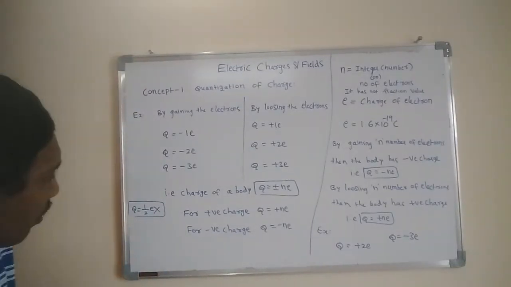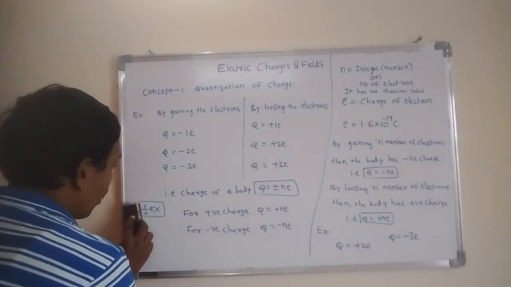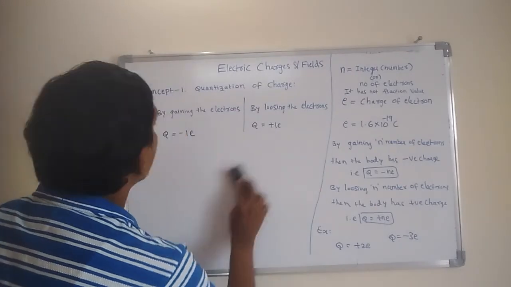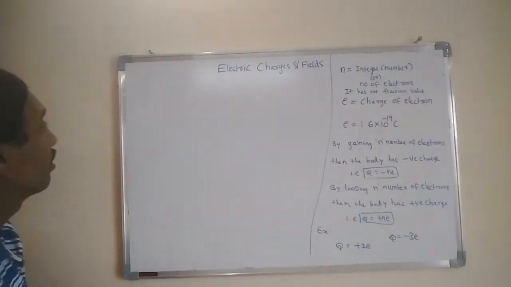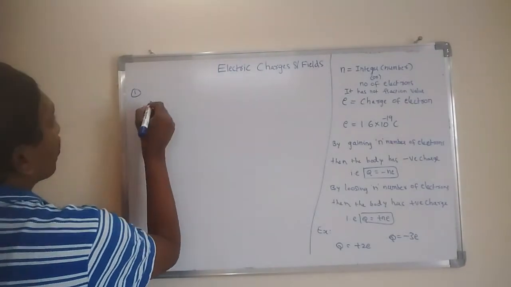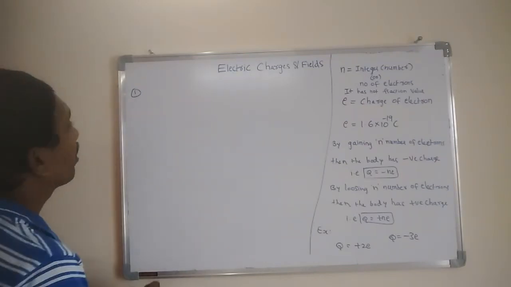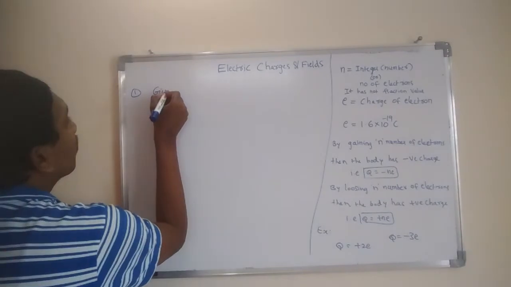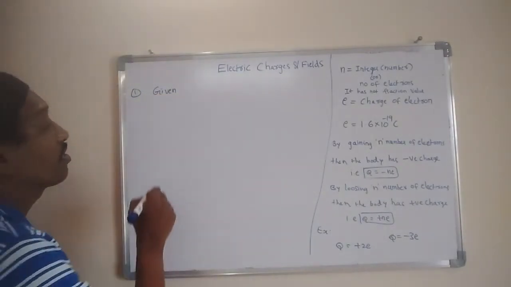Right. So I want to explain one numerical based on this concept. Listen carefully. This is a repeated model in JEE Mains. The question is: how many electrons are there in 1 coulomb of charge? What is the given value in the question? The charge, 1 coulomb.